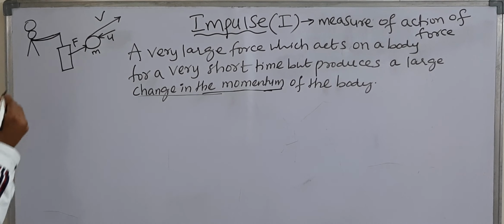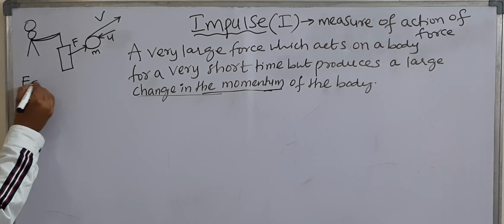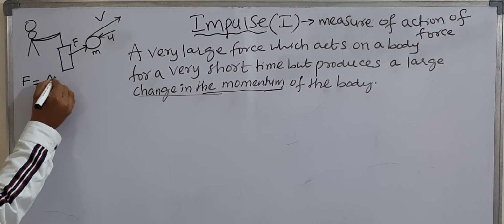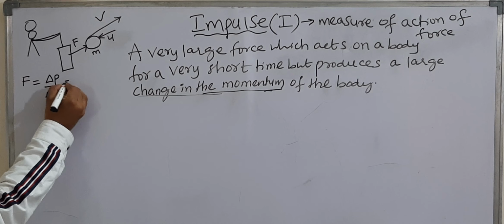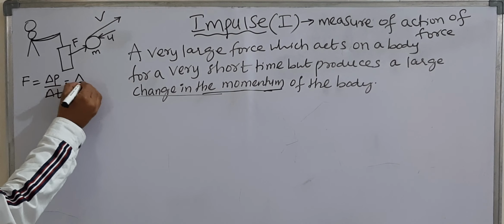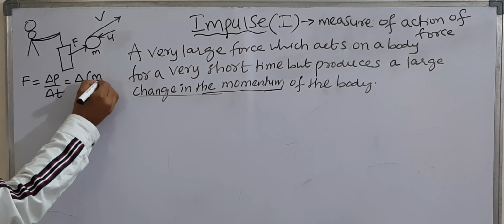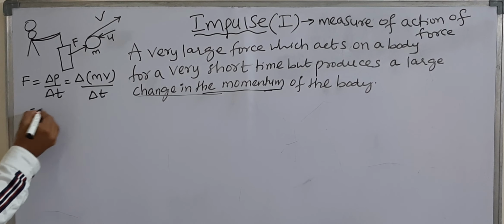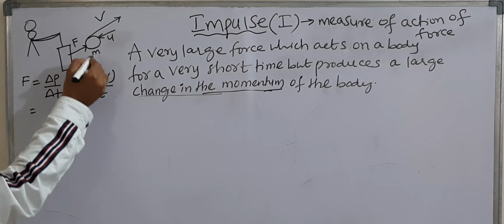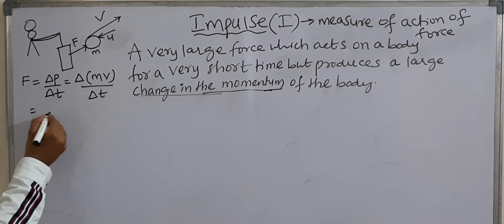We know very well, according to Newton's second law of motion, F is equal to delta P by delta t. In place of delta P, P is momentum, mv, by delta t. Which one is constant here? The mass of the ball is constant.